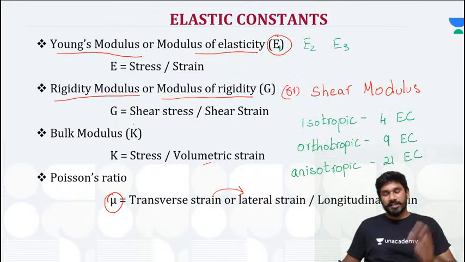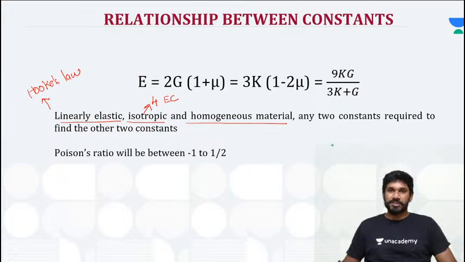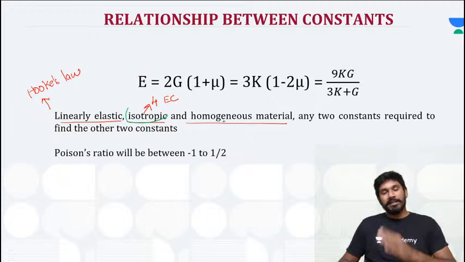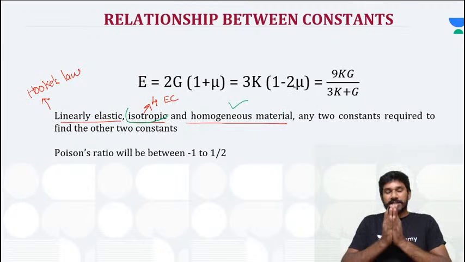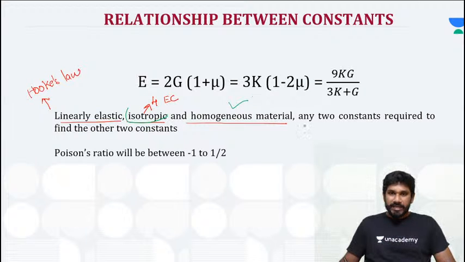So now our concentration is on isotropic, as I mentioned earlier in this session, right? So we are going to discuss about isotropic materials with 4 elastic constants, right? And the material should be homogeneous. That means the property should be same in the direction, right? And now it is stated, if you know any two constants, the other two can be identified. How it is possible? Let's see.